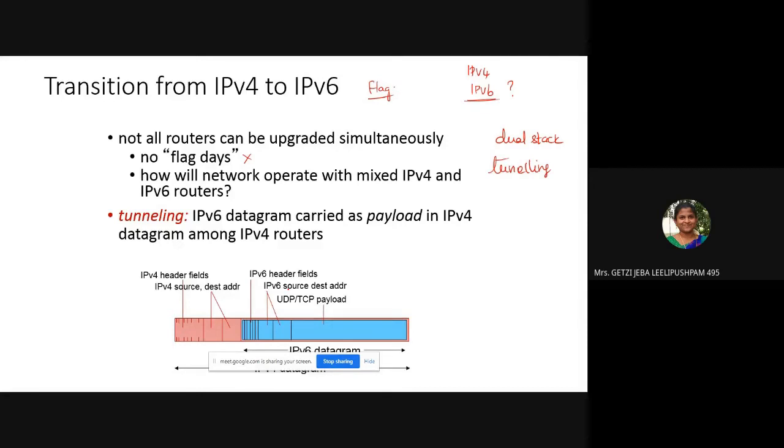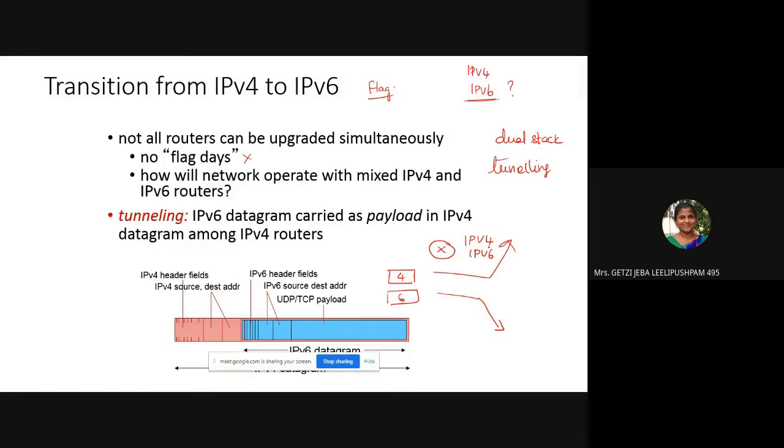Okay, so that is the IP version 6 datagram itself. It carries the payload of IP version 4 among the IP version 4 routers. Okay, so that is what dual stack means. A single router is capable of performing IP version 4 as well as IP version 6. So when an IP version 4 packet comes, it knows, okay, this is IP version 4, now route it. When a version 6 packet comes, again it knows it is version 6, so route it. That is what you call a dual stack.